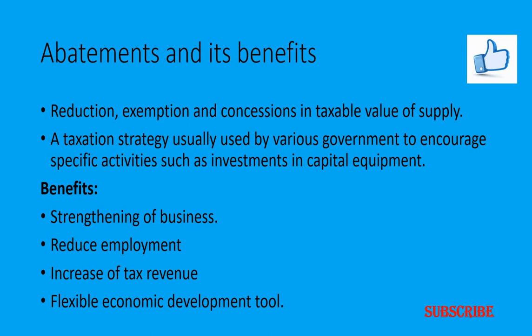The companies which start their business in such areas need not pay tax on their income for the first 10 years or maybe 5 years.